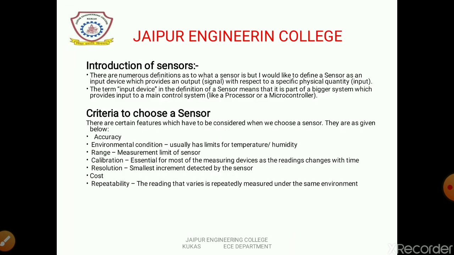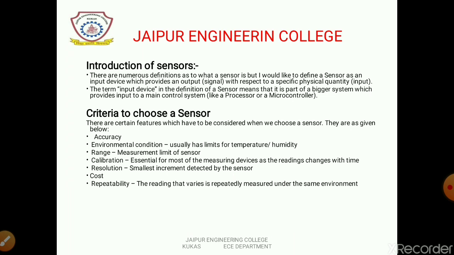There are numerous definitions of what a sensor is, but I would like to define the sensor as an input device which provides an output with respect to a specific physical quantity collected from the surroundings, from its atmosphere, from any electrical, mechanical or physical quantity as an input, and provides it to the system on which the system works.